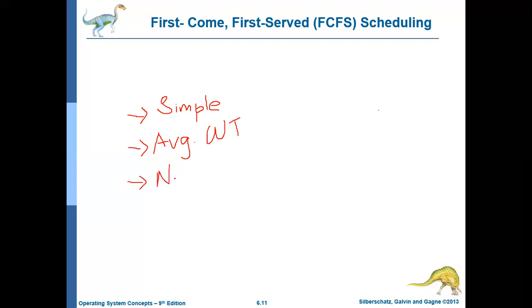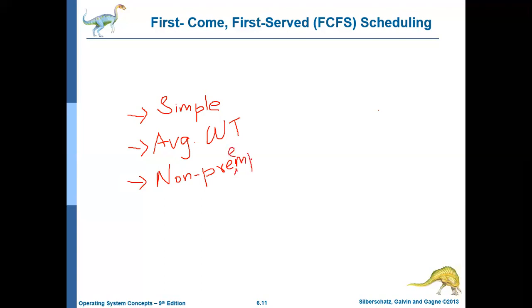Non-preemptive scheduling means you are giving the CPU to a particular process for as long as it wants to execute, which is not an advisable situation. It is disastrous. So the second disadvantage is because of its non-preemptive nature of scheduling.